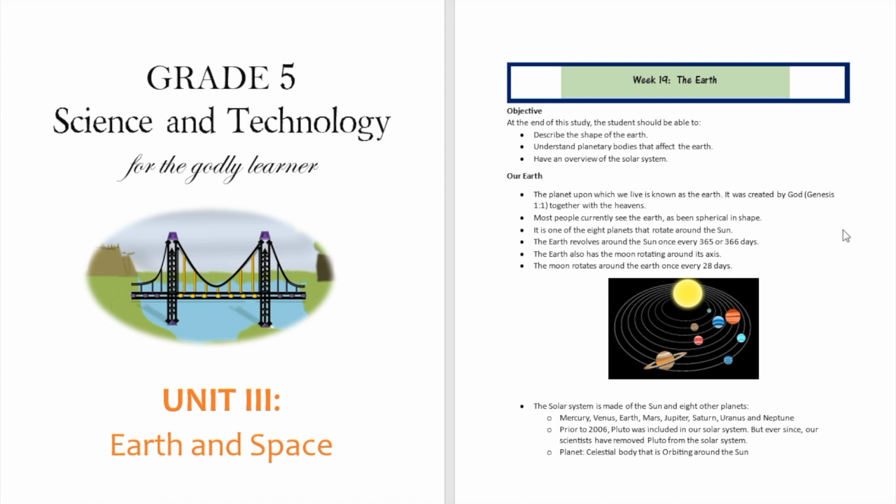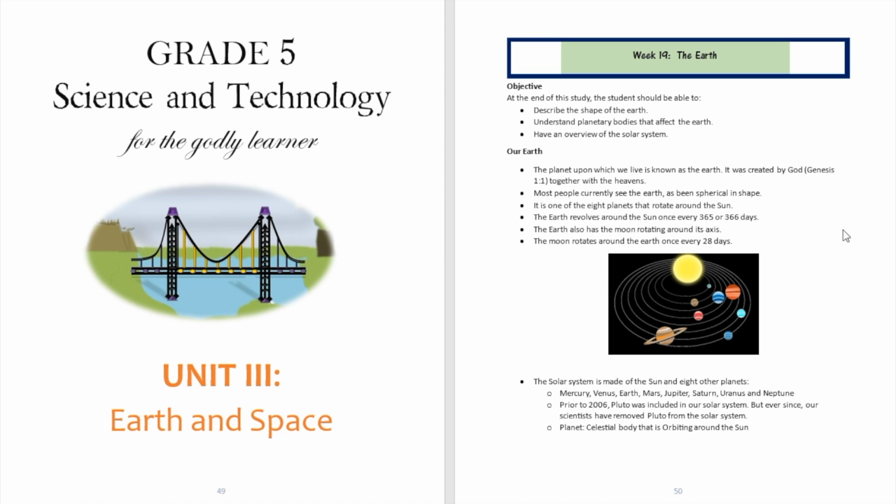Alright, so please go ahead and flip your study note to page number 50. We are going to be trying to memorize certain concepts about the Earth right now. So the planet upon which we live is known as the Earth. And we believe, because we are a biblical homeschooling program, it was created by God. That's based on the book of Genesis. In Genesis chapter 1, God created the heavens and the earth. And the earth happens to be one of those things that God created, even though some other people may not believe that. We believe that.